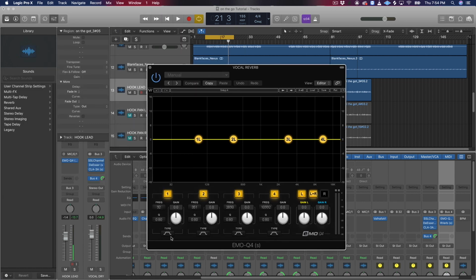Like I said, you want to take the type, turn it into a slant, take the frequency to about 500, smoothing out the reverb. Perfect. Let's play it back.